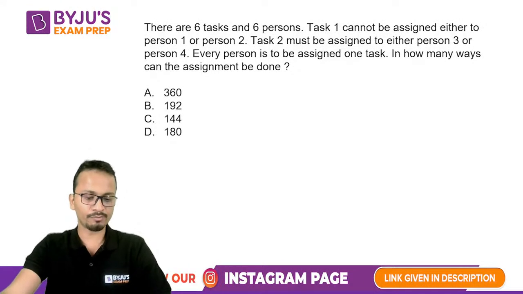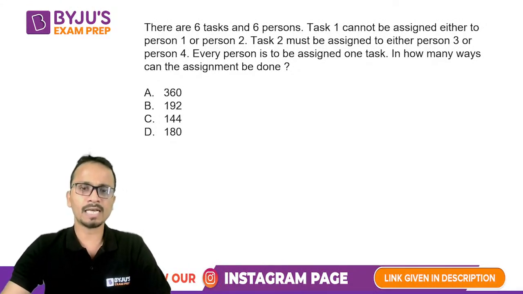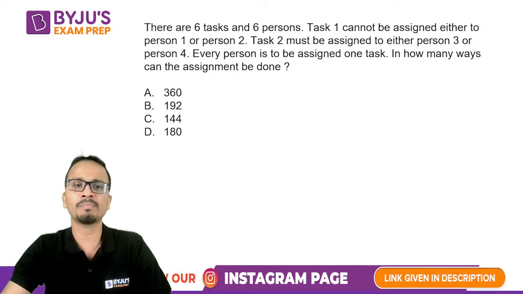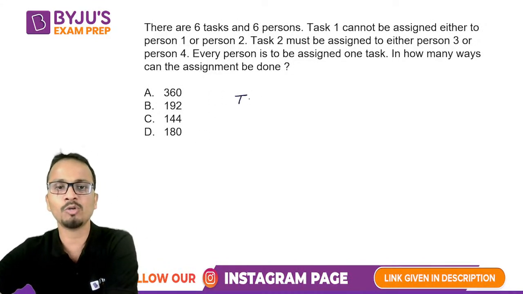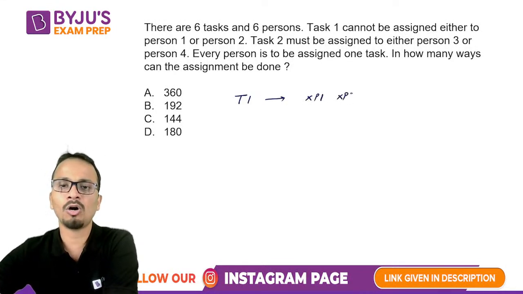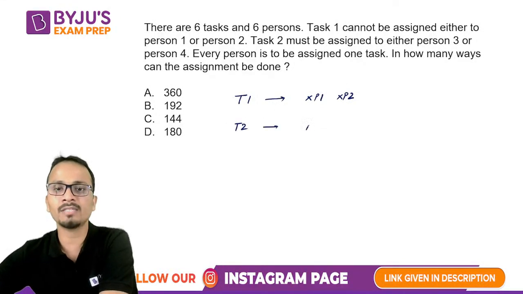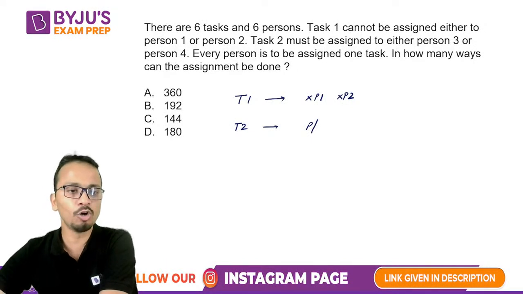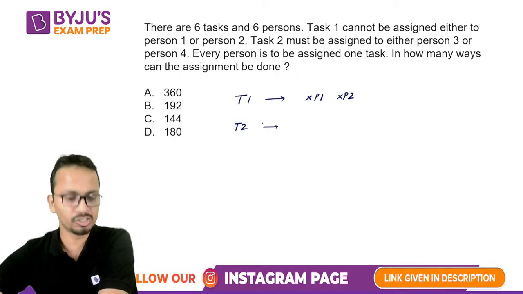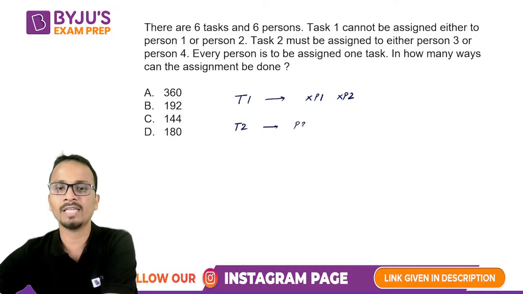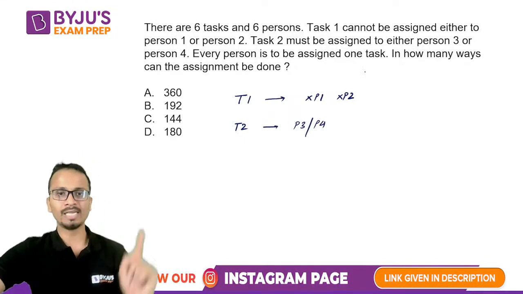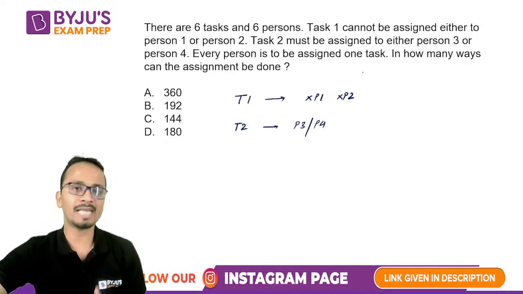All right, so first answer from Lokik. Nice. So there are 6 tasks, 6 persons. Task 1 cannot be assigned to either person 1 or person 2. Now talking about task 2, it must be assigned to either 3 or 4. So this task can be assigned to P3 or P4. All right. And there is no restriction for any other task. Every person is to be assigned 1 task. So 1 task should be assigned to 1 person. So in how many ways can the assignment be done?